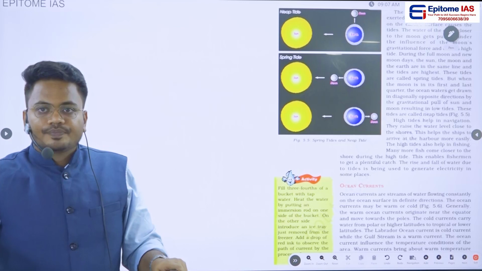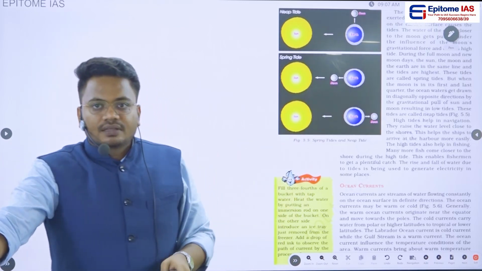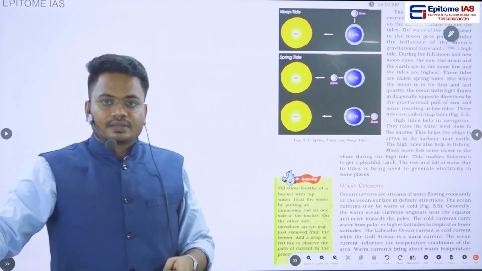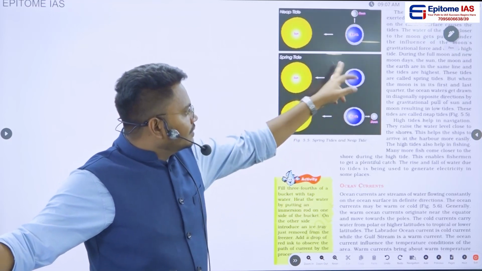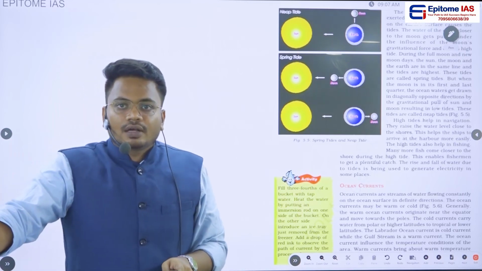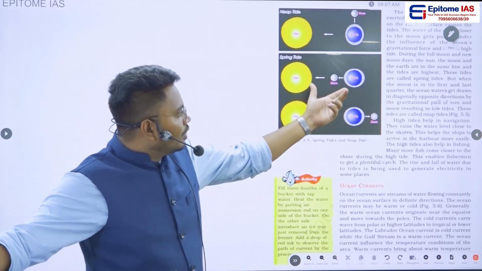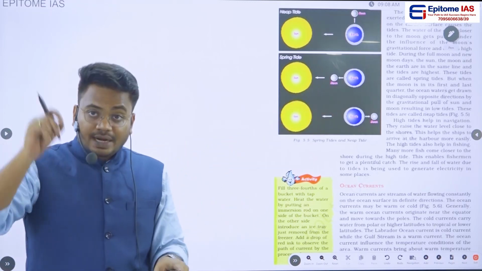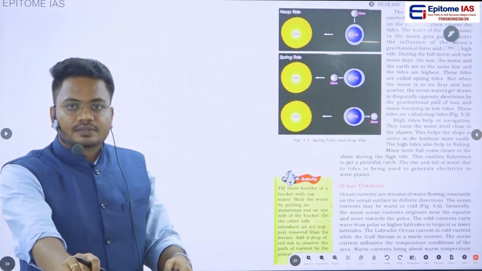are in a straight line. So when the moon is in between the sun and the earth, we call that particular positioning a full moon day. Because when the moon is between the sun and the earth, we experience the full moon, that is Paurnima, from the surface of the earth. So during this phenomenon, we have a huge amount of gravitational force of the sun as well as the moon acting on the water bodies on the earth.